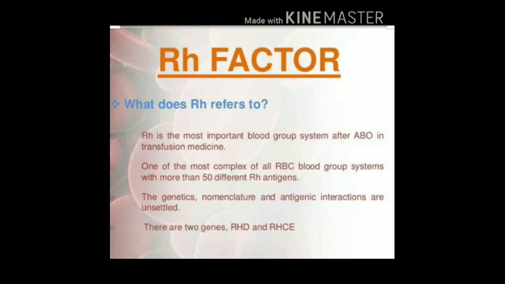Then maternal anti-Rh antibodies attack the fetus and destroy the fetal Rh cells and cause hemolysis in the fetus, and this can cause miscarriage or even the death of the mother. This condition is known as erythroblastosis fetalis.